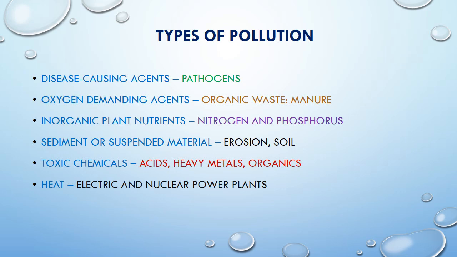Another is nutrients, nitrogen and phosphorus. Agricultural waste or fertilizers are the entry point for this nitrogen and phosphorus. When it remains in the freshwater body, it allows the growth of algal bloom. As we know, because of the sunlight and the presence of nutrients, there is easily a possibility of algae formation, and it makes that water unsafe for use.